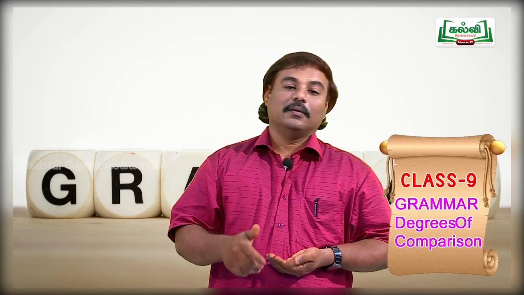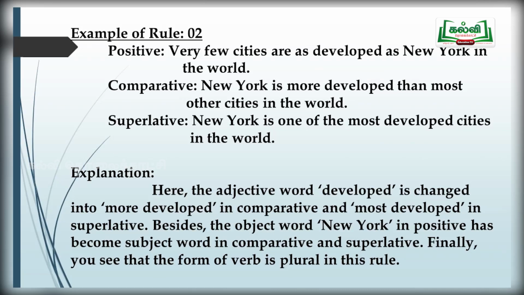Students, again you make a column of 3: positive, comparative and superlative. I hope you are doing the work very sincerely and honestly. Okay. There you have used no other.